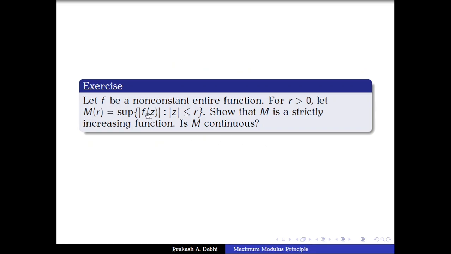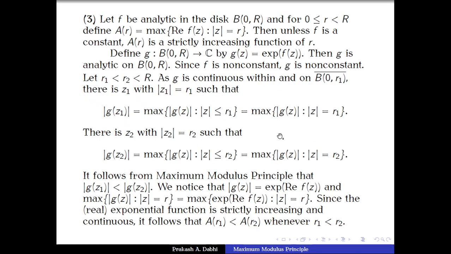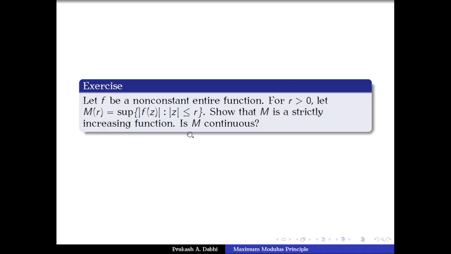In fact, it is roughly the same proof that we have seen here. So this you may do. Let f be a non-constant entire function. For r positive, let us take M(r) to be the supremum of the modulus of f(z), modulus of z less than or equal to r. We may also write maximum here, because it's a compact set and modulus of f is continuous, so the supremum will be attained. Then we need to show that M is a strictly increasing function, because f is given to be non-constant. Is M continuous?